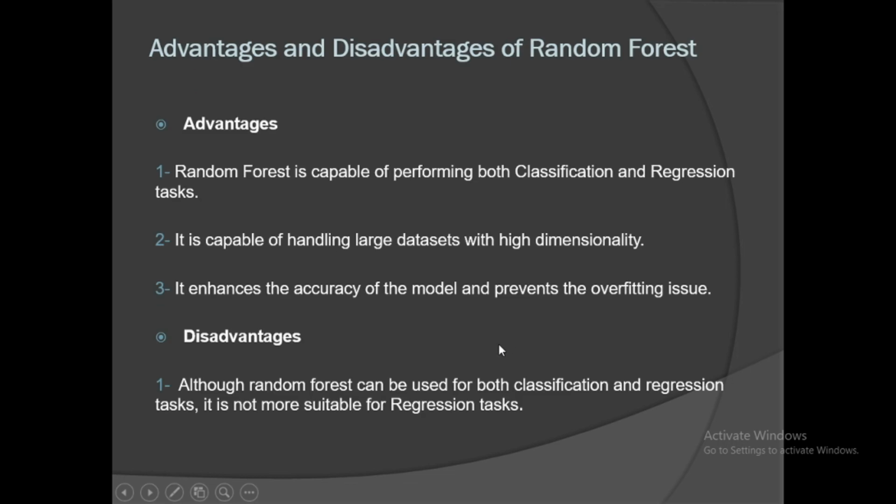The random forest algorithm has advantages and disadvantages. Its advantage is that the random forest is capable of performing both classification and regression tasks. Also, it is capable of handling a large dataset with high dimensionality, enhances the accuracy of the model and prevents the overfitting issue. The disadvantage is that the random forest is used for both classification and regression tasks, but it isn't as suitable for regression tasks.